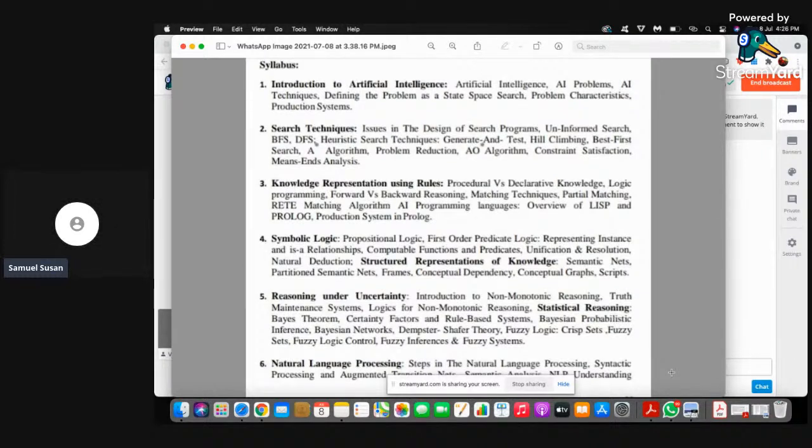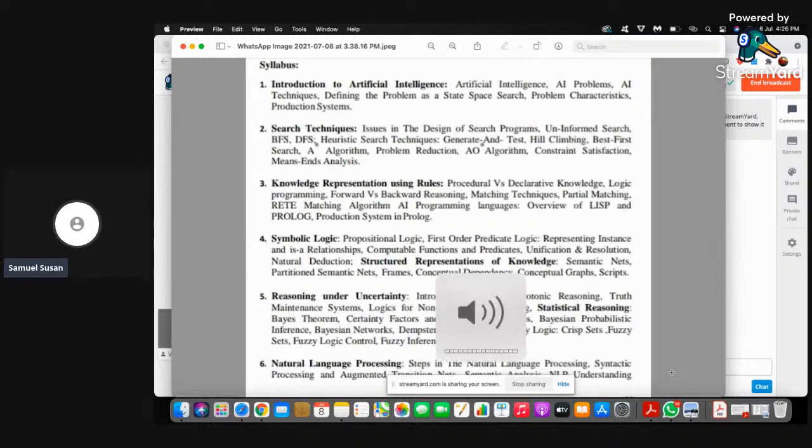And you can always go with the exercise problems given after this chapter, not for all, but exclusively for the second chapter and the fourth chapter. There are some exercise problems which are repeated mostly in previous years' exam papers, especially for semantic nets, conceptual dependency, and scripts.